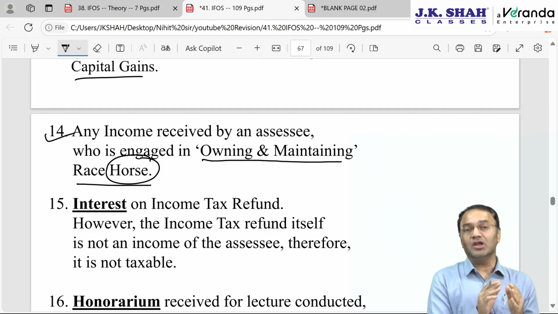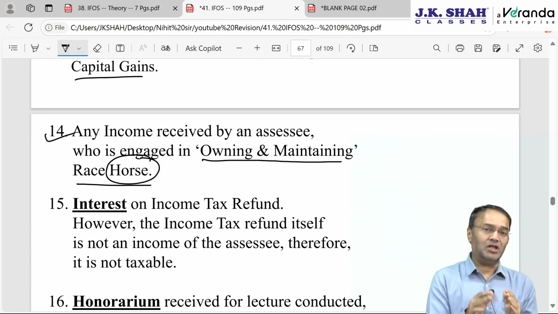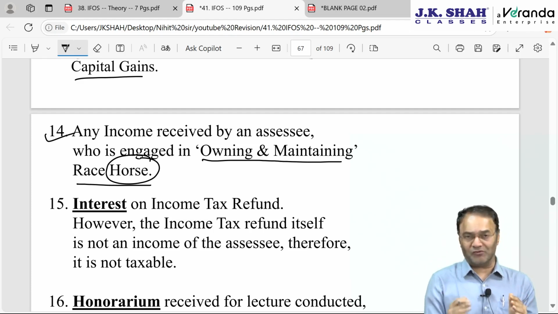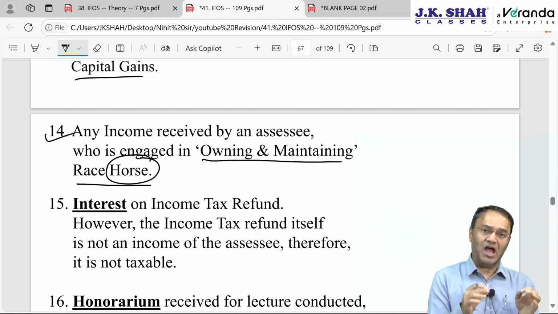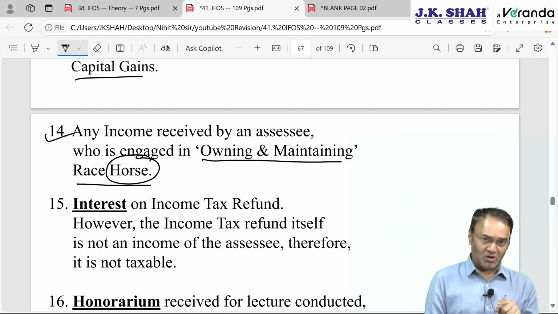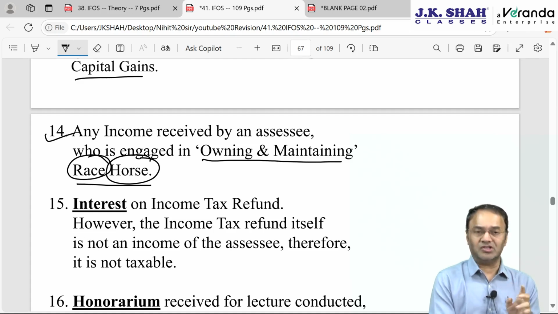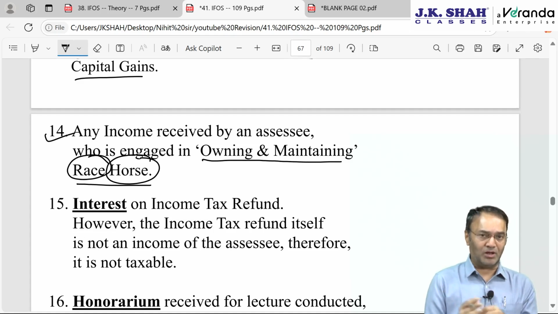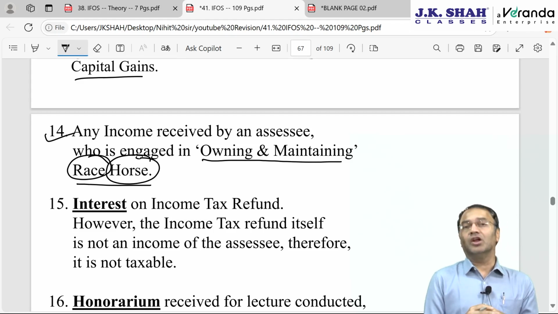under IFOS. Income from owning and maintaining other animals will go either under the head PGBP or under IFOS, depending upon what is the business activity of the assessee. But if it is a horse, animal concern is a horse, then compulsorily IFOS. If animal is other than horse, then either PGBP or IFOS. If the animal is horse but is not a race horse, it's an ordinary horse, then again two options, PGBP or IFOS, depending upon what is the regular activity.